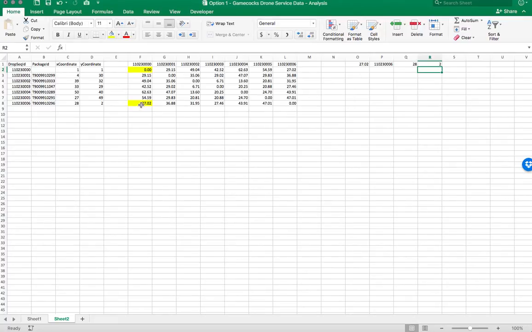Once at this position, the next part of the logic is I'll identify this number and search for this drop sequence ID in my corresponding row. In this case, I am here. So this is the next destination where I'll reach. From here onwards, again, I'll check for the minimum distance in this column. In this case, the minimum distance is 27.02.